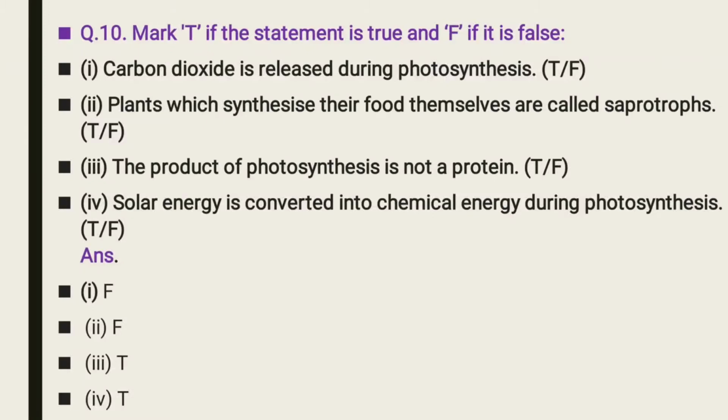Number 3. The product of photosynthesis is not a protein. This statement is true because the product of photosynthesis is not a protein, it is starch. Now 4. Solar energy is converted into chemical energy during photosynthesis. That is also true because by using solar energy, plants perform the process of photosynthesis. It means it is converted into chemical energy. So this statement is true.